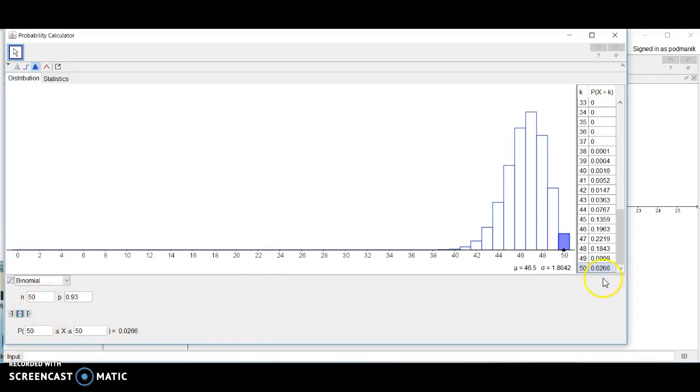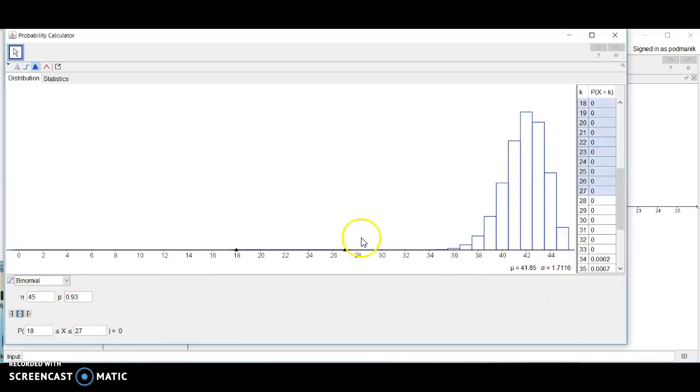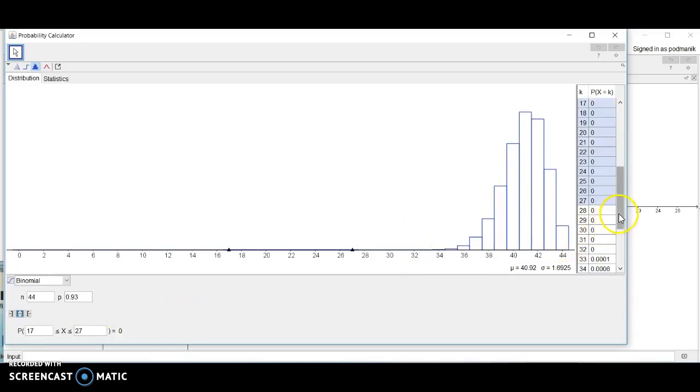So we've gone maybe too far because I went from 5.49 to 2.7%. So I'm going to bump this down and maybe try 45 because I just want to figure out the minimal sample size in order to be able to reject. Well, with 45 people, if I got 45 out of 45 recovered people, I would still be able to reject the null hypothesis. So let me try something smaller, maybe 44. And the second that jumps above 5%, then we know we're not going to be able to reject the null hypothesis any longer, and we have no power.